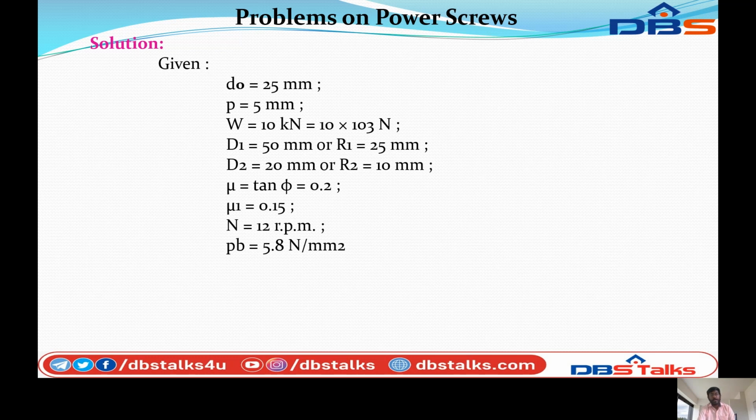So mu is equal to tan phi equal to 0.2, mu1 is equal to 0.15, n is equal to 12 rpm, Pb is equal to 5.8 Newton per mm square.